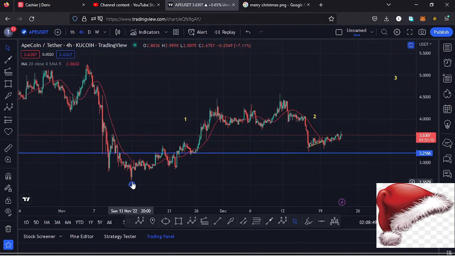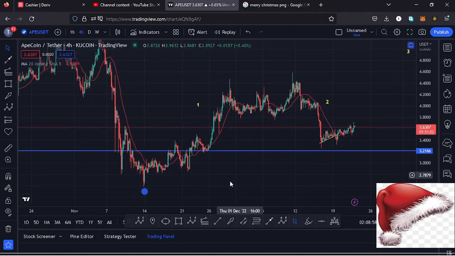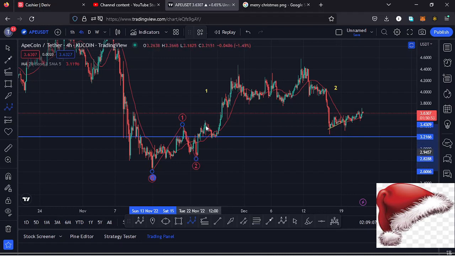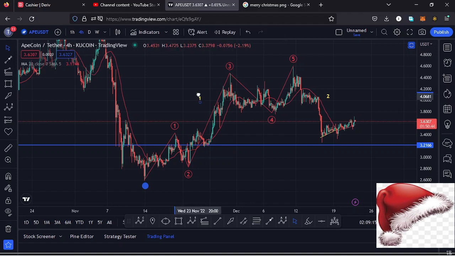And jumping to the forward chart for further analysis, here on the forward chart, you can see that down here, this is where we made our low at around the $2.5 mark, and from there we started seeing a very nice bounce to the upside in a movement that has been obeying the Elliot wave structures. And if I have my Elliot wave structure on this chart, we can have this as the first wave to the upside. Then we saw a bit of a retracement to the lower side in the formation of that wave 2. Then we saw a wave 3, then a wave 4, and then continued pushing even higher in the formation of that wave 5, which completed the formation of a higher Elliot wave count 1 to the upside.